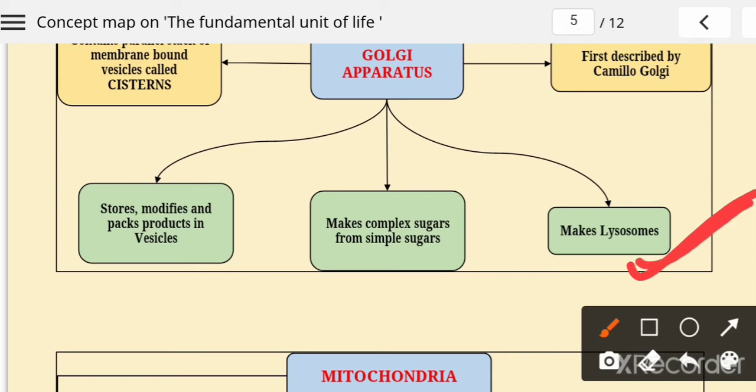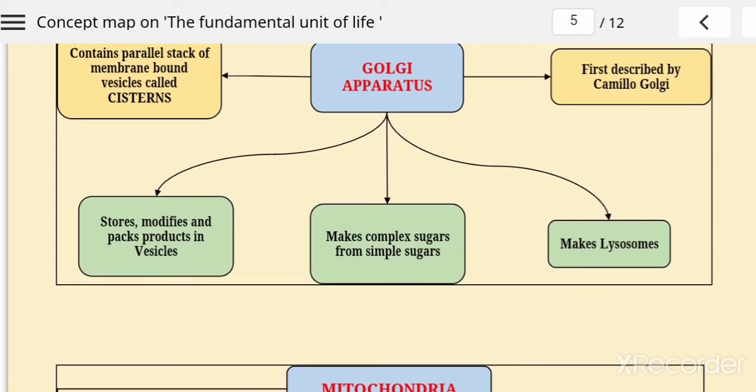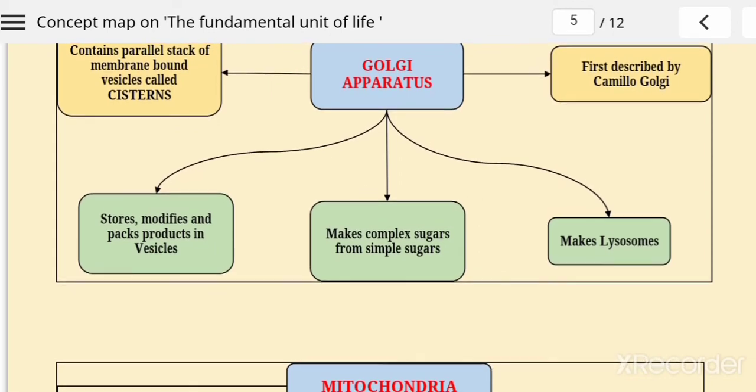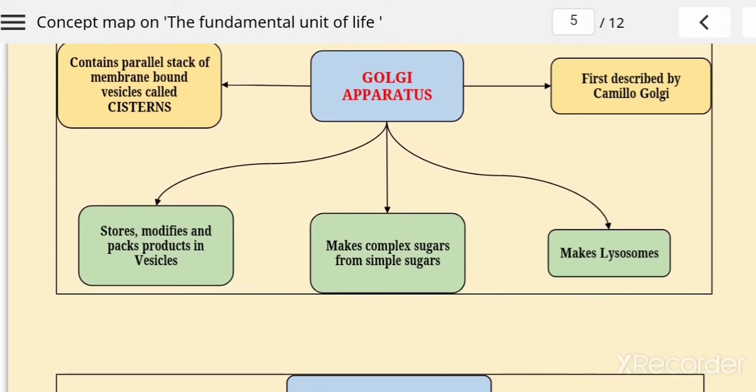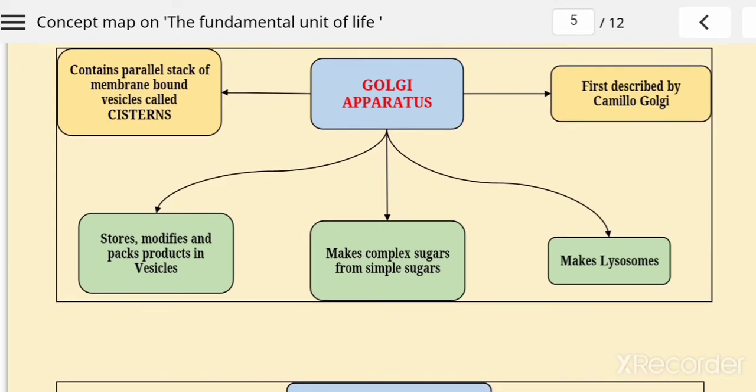A very important function of the Golgi apparatus is that it helps in the synthesis of lysosomes. You all know very well that lysosomes are very important; they are the suicidal bags, which help in waste disposal inside the cell. So making lysosomes with the help of the Golgi apparatus is a very important function. If the Golgi apparatus is not present, lysosomes cannot be made. If lysosomes are not made, how will waste disposal be done inside the cell? The cleaning work is done with the help of lysosomes, and who makes these lysosomes?